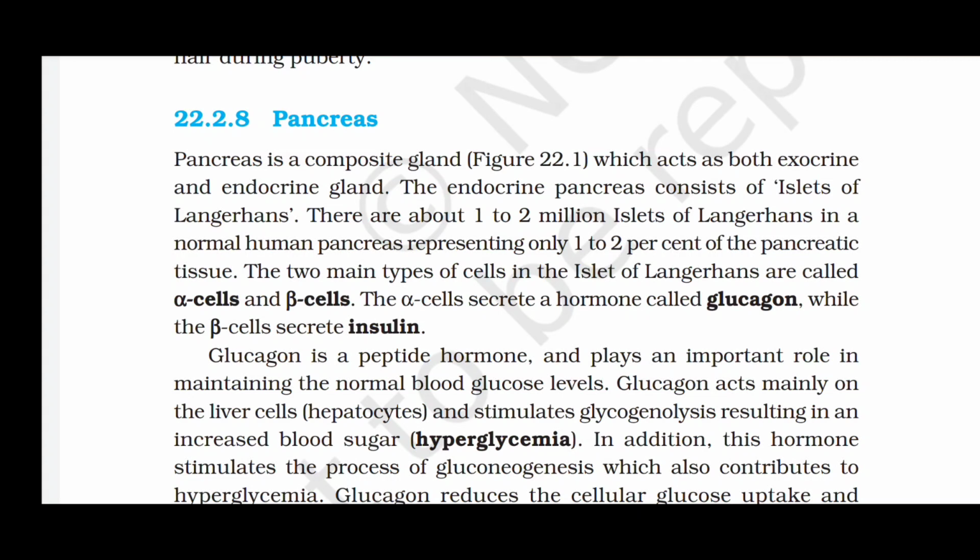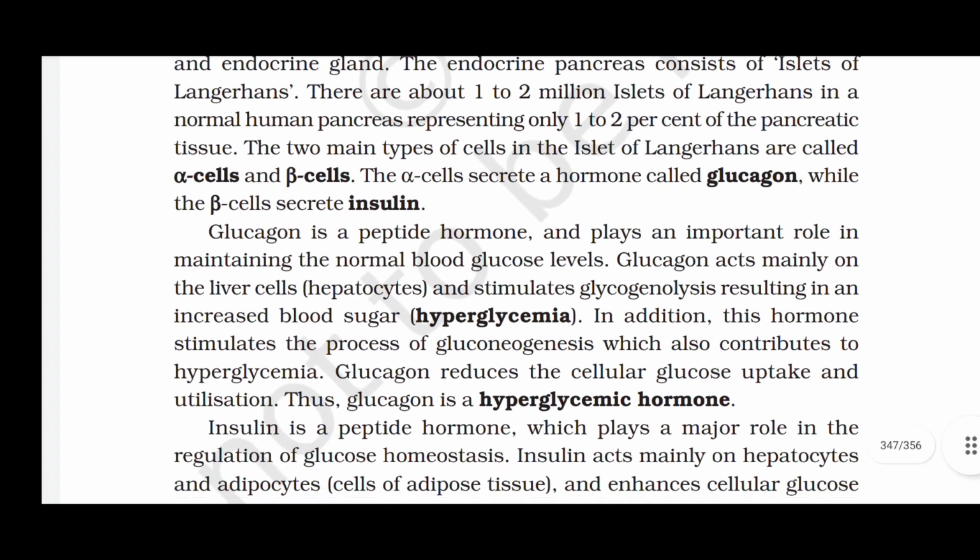Pancreas. Pancreas is a composite gland which acts as both an exocrine and endocrine gland. The endocrine pancreas consists of islets of Langerhans. There are about 1 to 2 million islets of Langerhans in a normal human pancreas, representing only 1 to 2% of the pancreatic tissue. The two main types of cell in the islets of Langerhans are called alpha cells and beta cells. The alpha cells secrete a hormone called glucagon, while the beta cells secrete insulin.